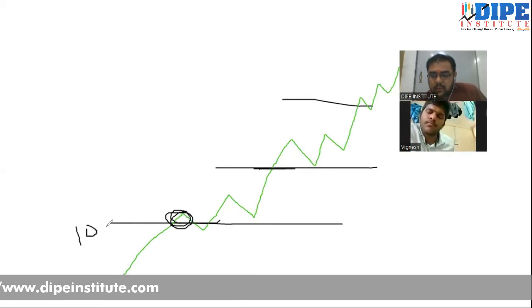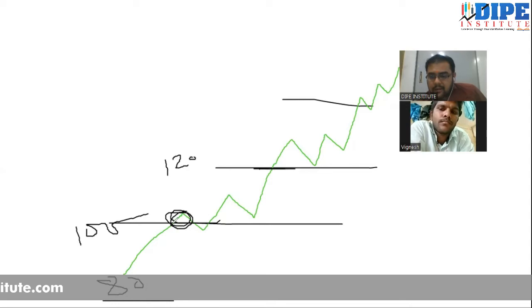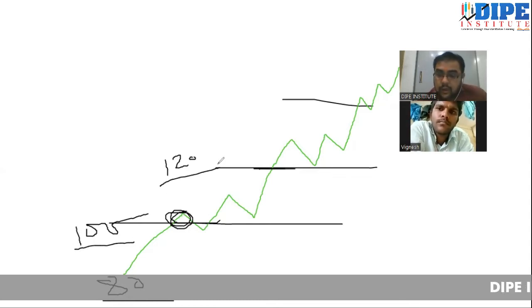Let's suppose this level is 100 rupees and this point is 120 rupees. And you bought at 80 rupees, and the stock is already at 100. But you have seen that the 100 level is broken. So you are getting a clear hint that now you don't have to book at 100. It can travel to 120 as well. So you will now wait for 120.